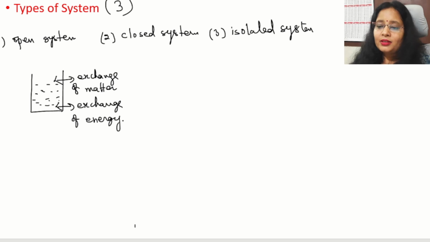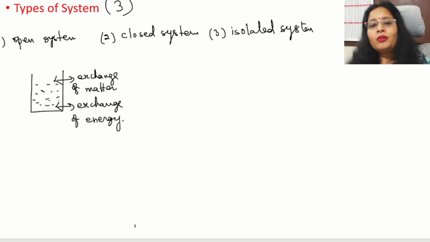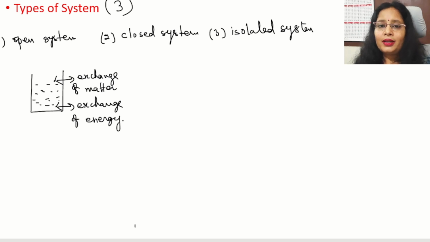If we heat this, give heat energy, then what will happen? The content inside starts boiling and vaporizing, and in the form of vapors the matter will go out. It means the volume will be lesser than the previous. At the same time, since the lid is open, some outside particles can drop inside and the volume will increase.